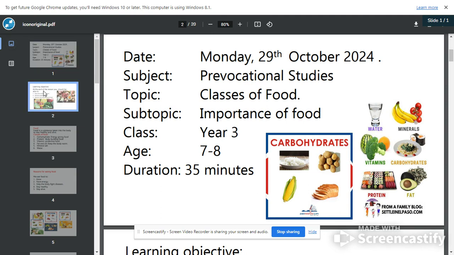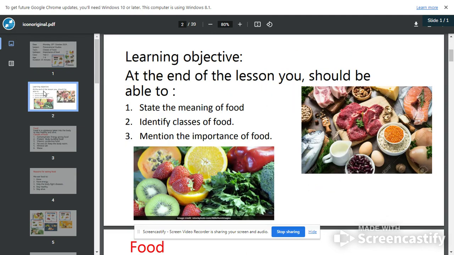Let's look at our learning objectives. Number one, at the end of this lesson, you should be able to define food. If anyone comes to you and asks what is food, you should be able to tell them the meaning of food. Number two, you'll be able to identify different classes of food that we eat, what they give us, and how important they are to our body. Number three, we are going to look at the importance of food. Let's continue.